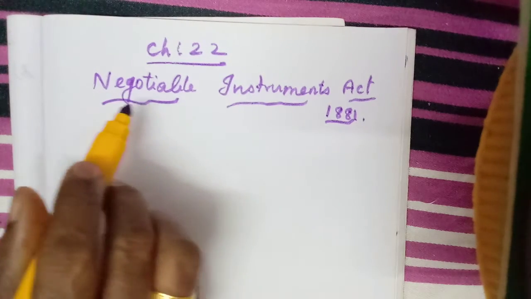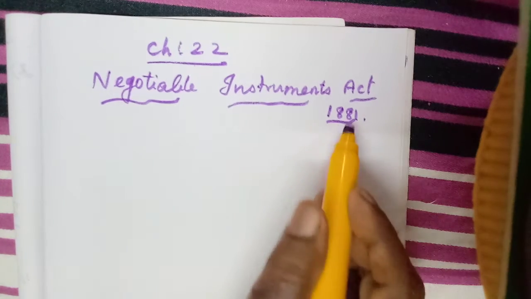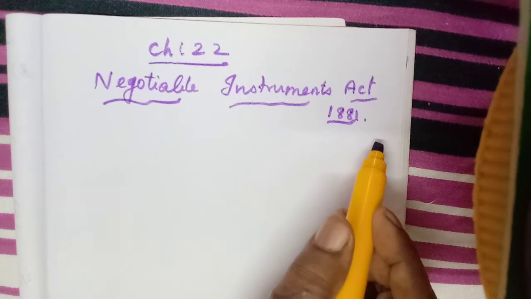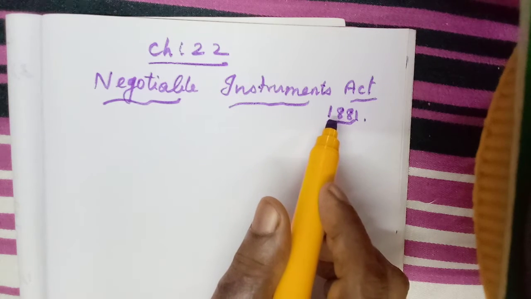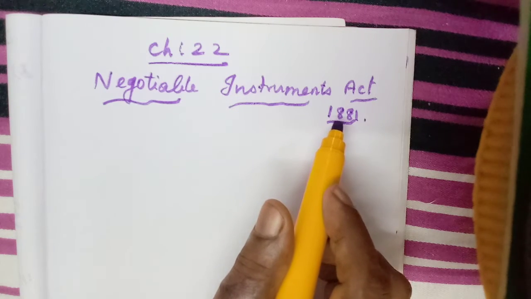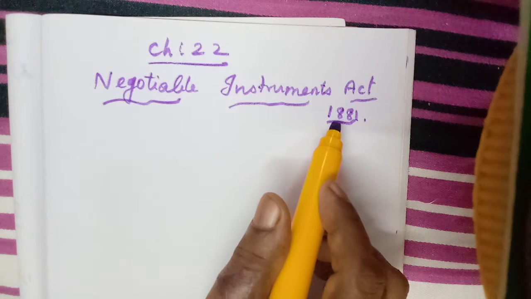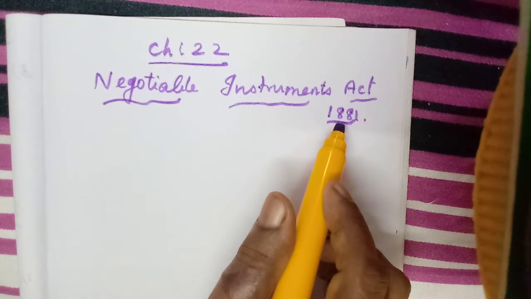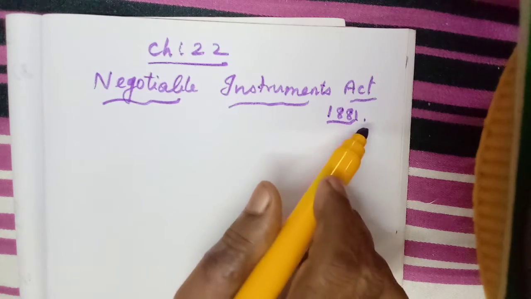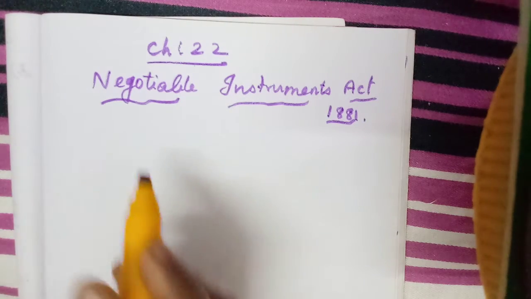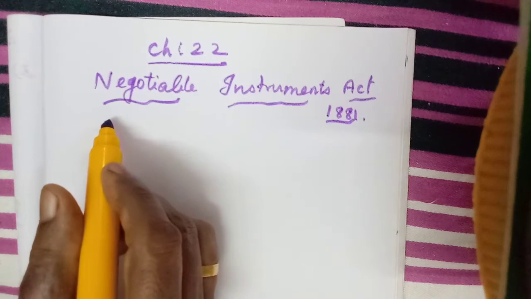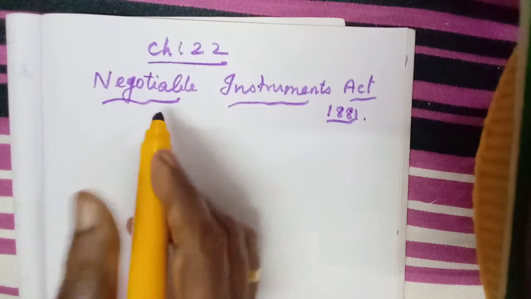Negotiable Instruments Act. This act was passed in the year 1881. The Sale of Goods Act was 1930, isn't it? But this one is 1881, in the previous century. But here, first you should know what negotiable instruments are.